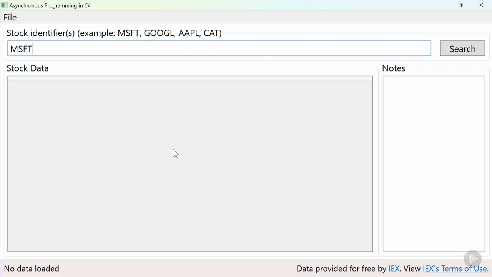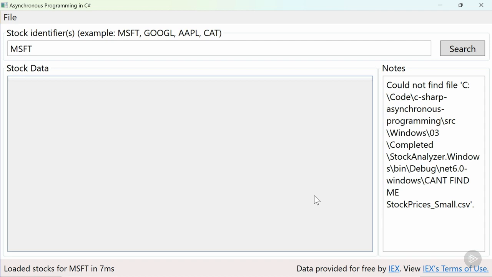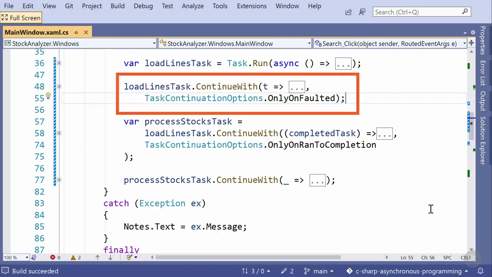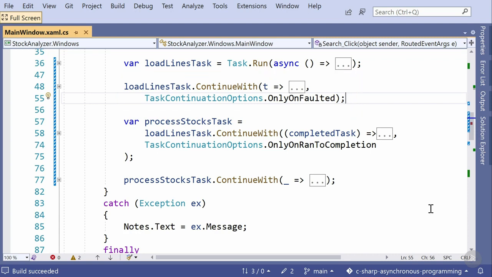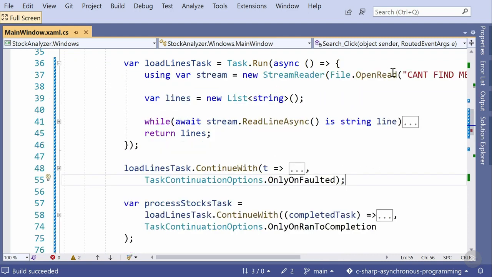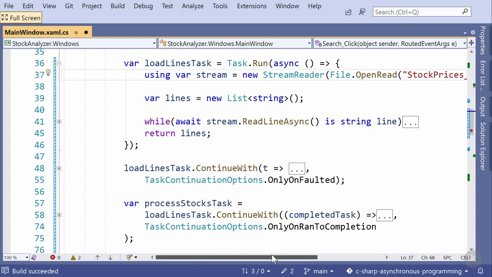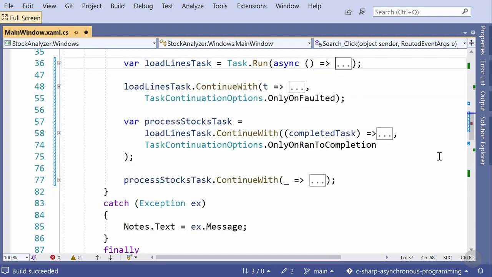The notes are now updated to say that it couldn't find the file we are looking for, obviously because the file doesn't exist. And with very minimum effort, we chained on a continuation that the scheduler will only execute if the task it's processing faulted. This allows us to have multiple different continuations that match the expected outcome of the asynchronous operation. Prior to the async and await keywords, this was a much more common approach. And there's nothing stopping you from combining the two.